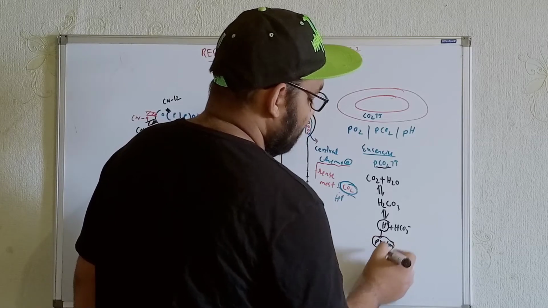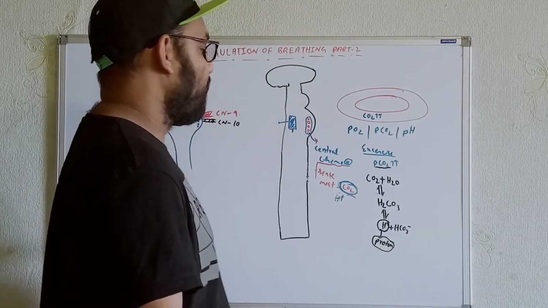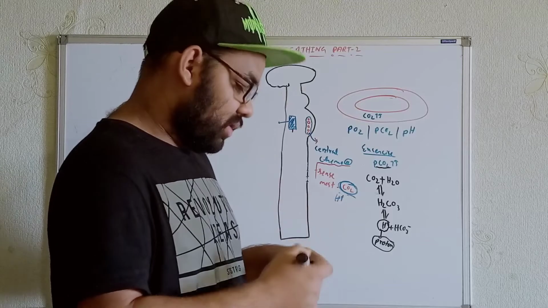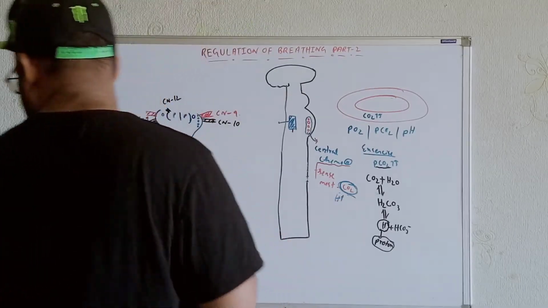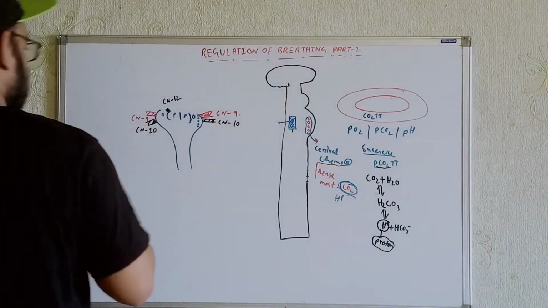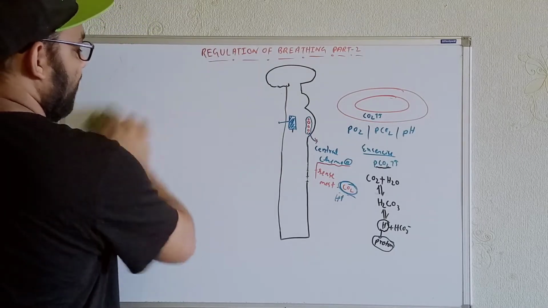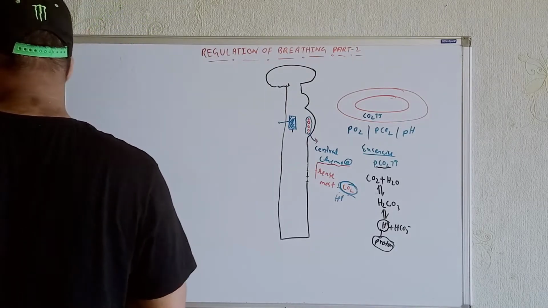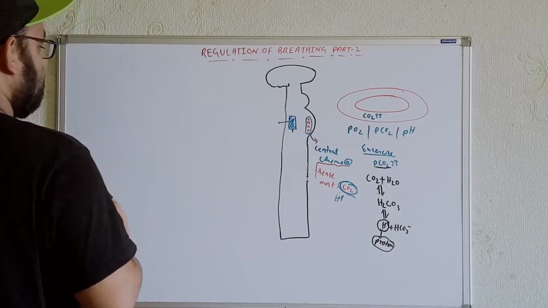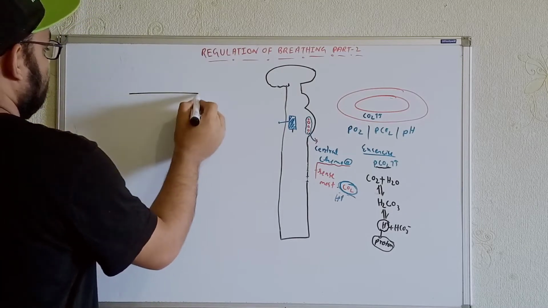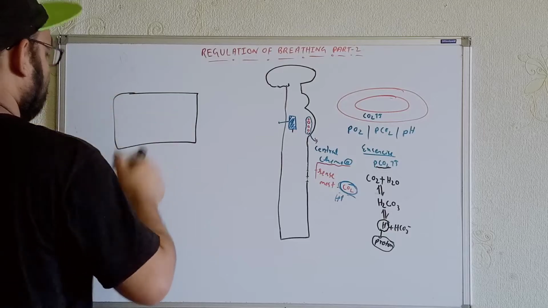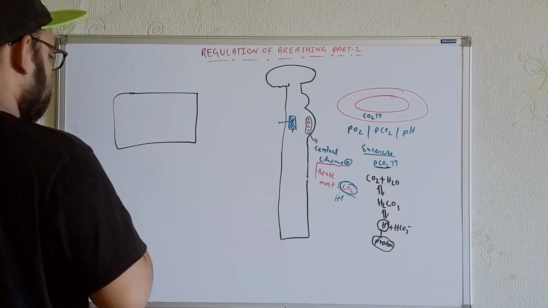As we know, the proton cannot cross the blood-brain barrier. Hope you know what the blood-brain barrier is. Let's remind you once again. So let's do it over here. So we are getting the productions of the proton over here. Okay. Now, for example, this is the nerve tissue, a piece of the nerve tissue. Okay. And we know through these portions the blood will go.